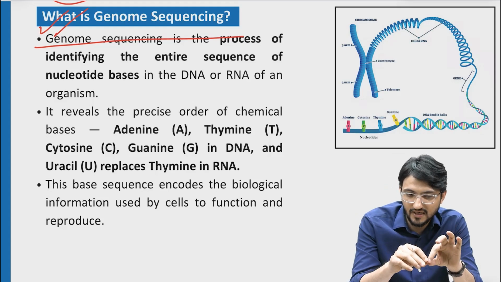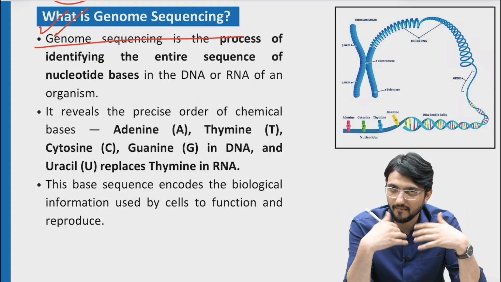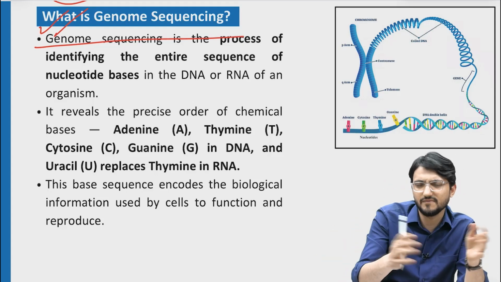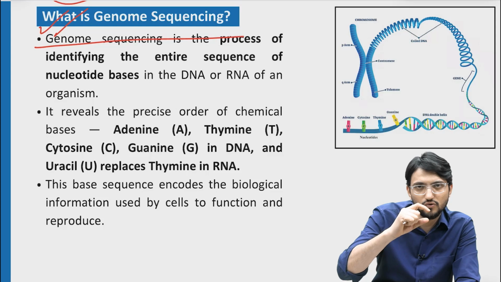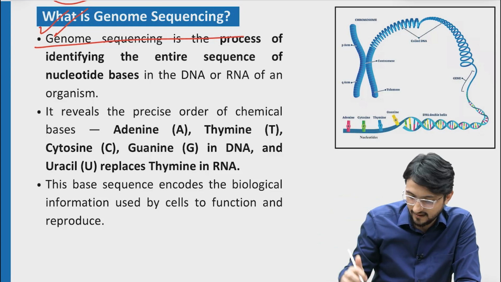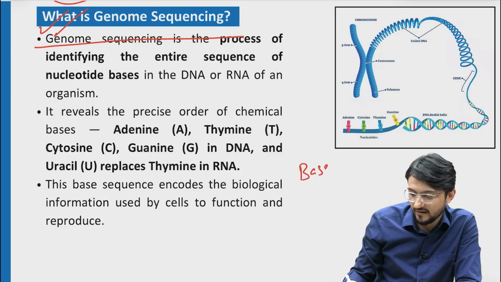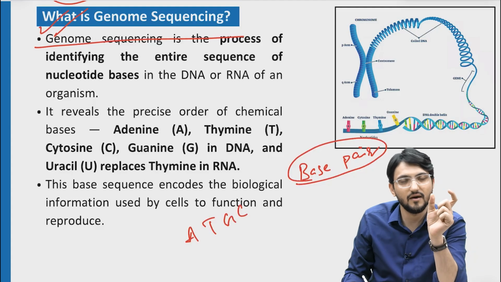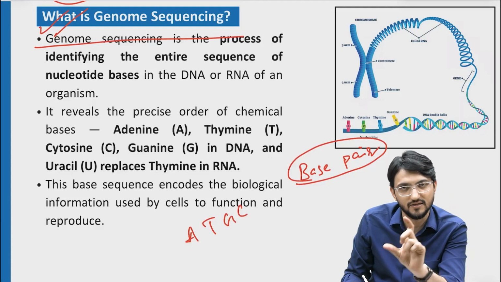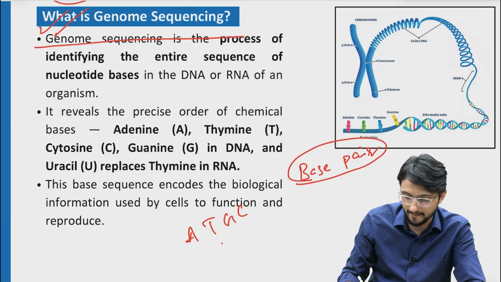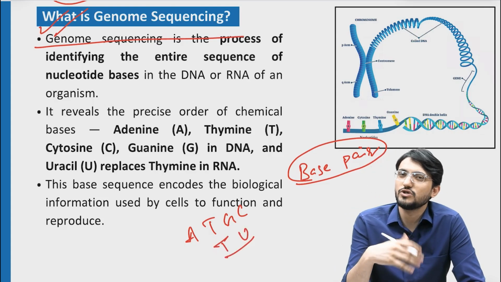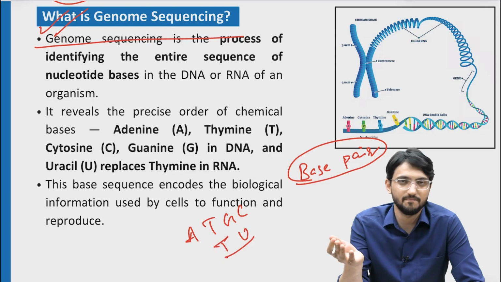So we basically build out this genome, we make it out, and then it opens up and then we study it. We study in chunks, we study in different manner, and we try to basically identify what the base pairs are. So there is one term which will be coined again and again, base pair. So a base pair is nothing but there are bases A, T, G, C, and they are always in a pair. And in RNA you have thymine replaced by uracil. So this is a base pair. So basically genome sequencing is the study of these base pairs.